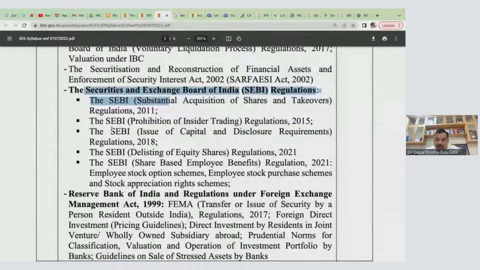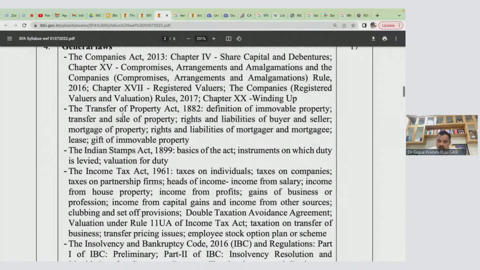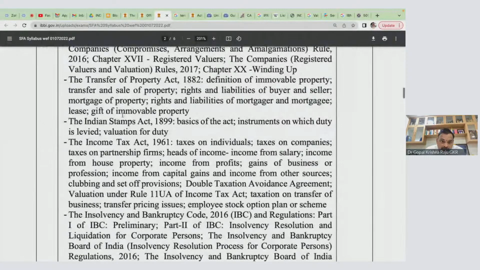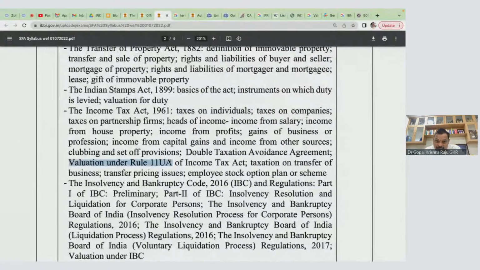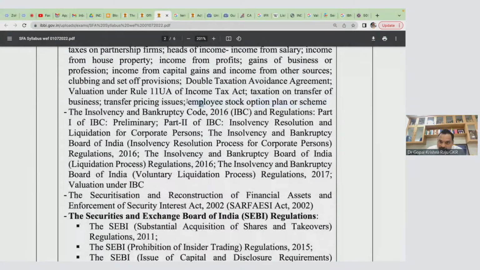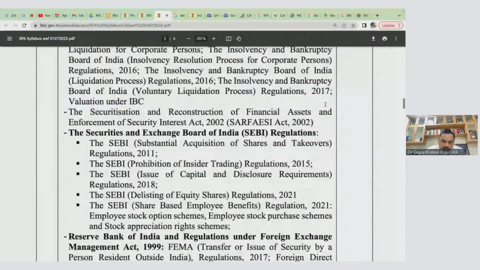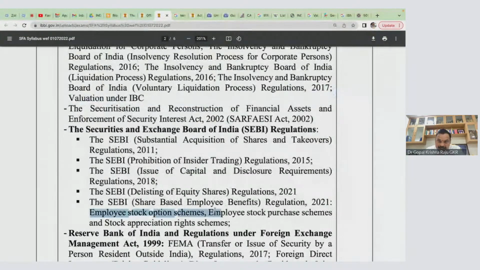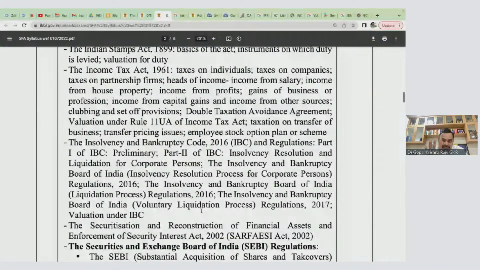For your information, FEMA, Foreign Exchange Management Act. Look at valuation under Rule 11. You have the Income Tax Act. Similarly, you have transfer pricing. ESOP plan, there also valuation. See, ESOP has been put in two places: ESOP plan and scheme, and ESOP option. In two places it has come. So that is why case studies on ESOPs are very, very important.